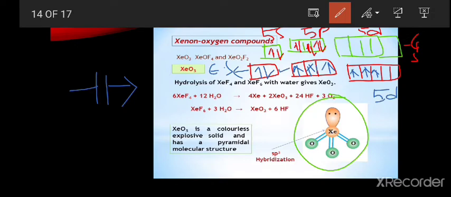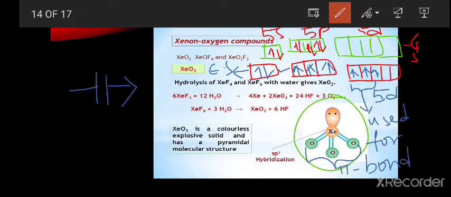See, in this XeO3 we have 3 oxygens. 3 oxygens means 3 electrons are used for the formation of the pi bond. These 3 electrons are used for pi bond formation.